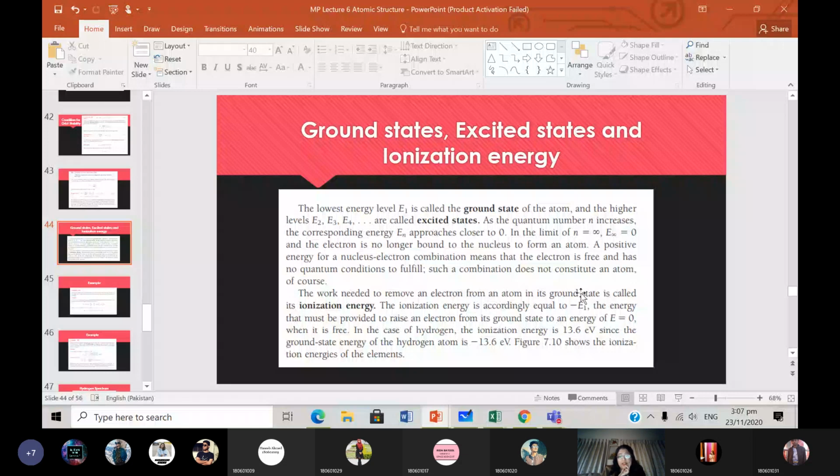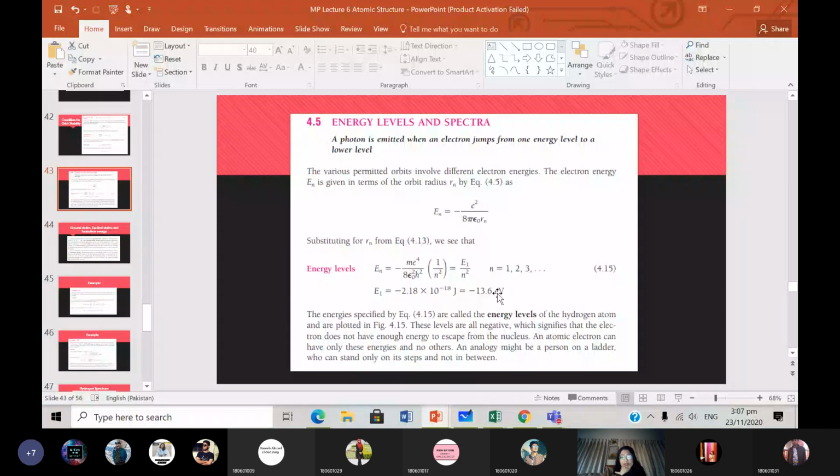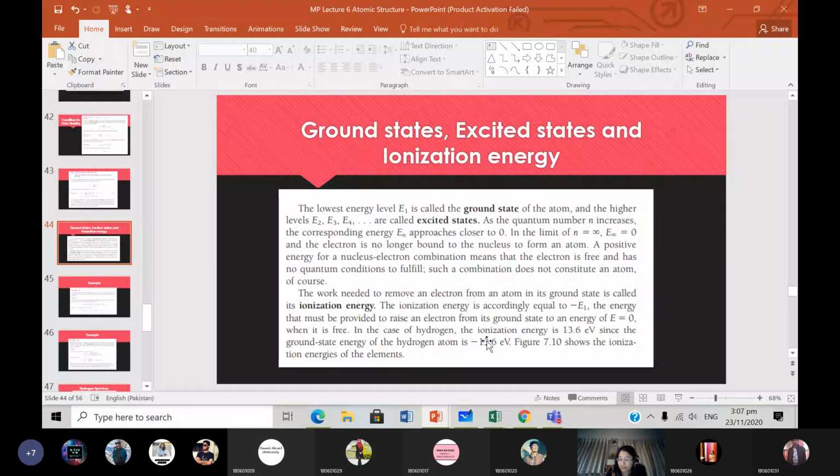So the ionization energy is equal to minus E1. The energy must be provided to raise an electron. This E1 that we just calculated is the energy of one electron in orbit around the hydrogen atom. So if you want to create a hydrogen ion with its electron removed, you need to put in an energy of positive 13.6 electron volts to make it an ion with positive 1 charge. Is that making sense?